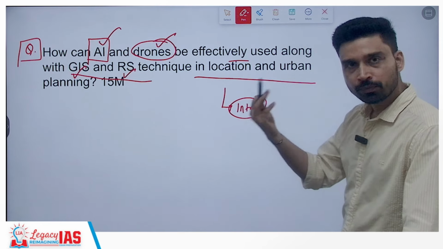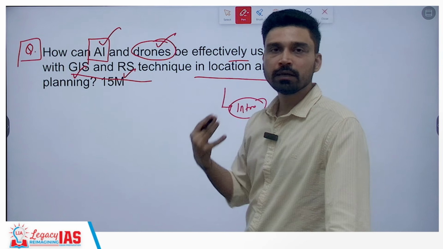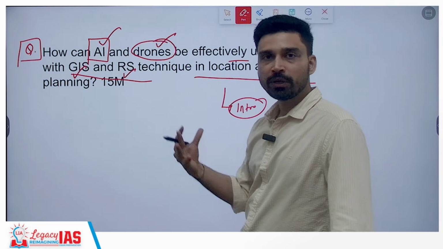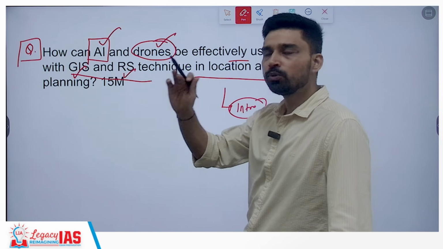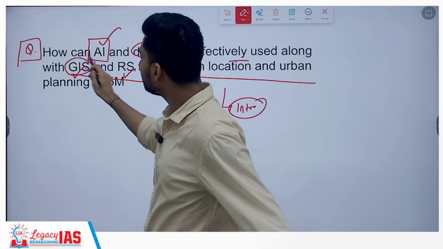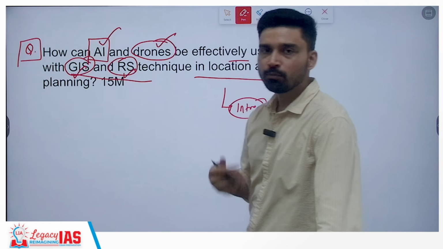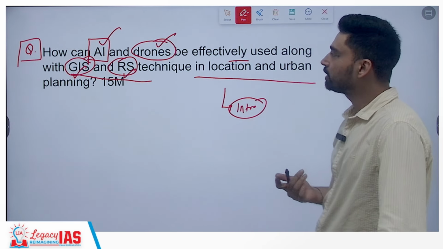Drones, you'll talk about how drones have changed the entire understanding of the landscape, because we can do aerial surveys at a very small scale, very close to the ground surface. GIS is geographical information system, and RS is remote sensing. Largely, you can talk about the use of satellites and all that.